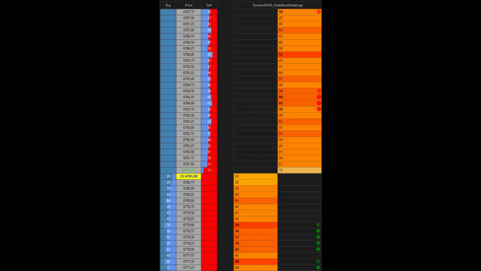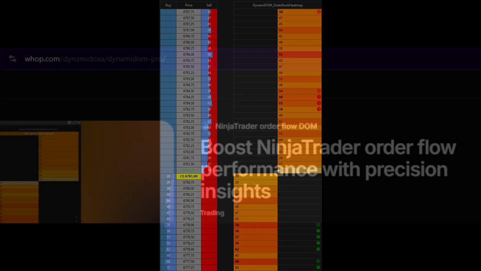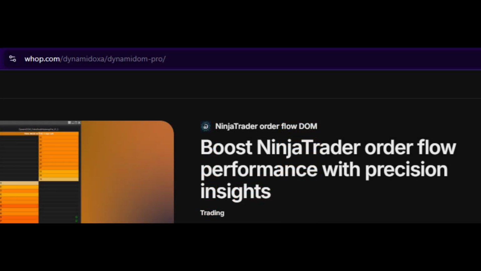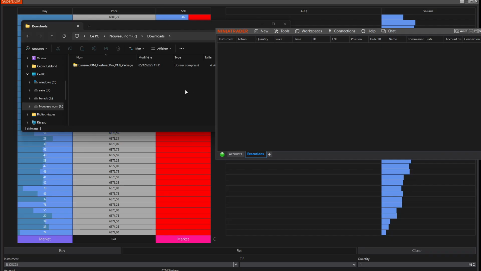Hello everyone. The purpose of this video is to show you how to properly install the Order Book Heatmap Pro indicator. Once you have downloaded the file, you must extract it as shown here. A new folder will be created with the same name as your file.